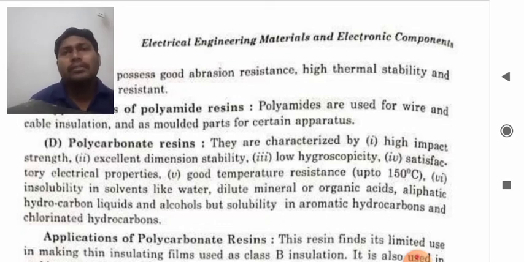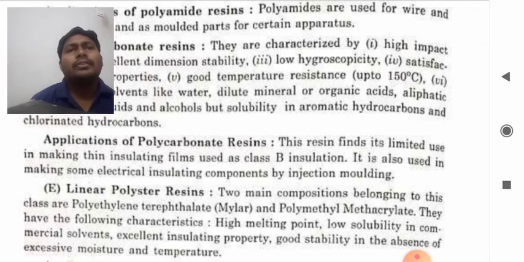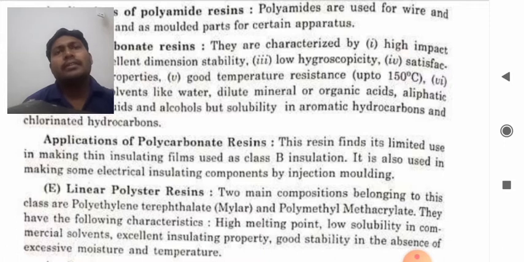Now we will discuss, students, the application of polycarbonate resins. These resins find limited use in making thin insulating films and are used as class B insulation. It is used in making some electrical insulation components by injection molding.